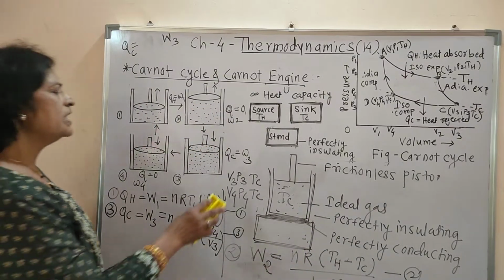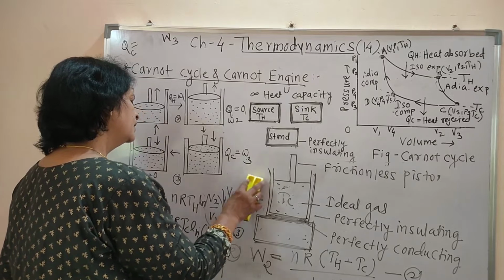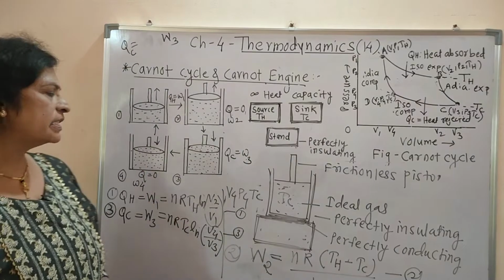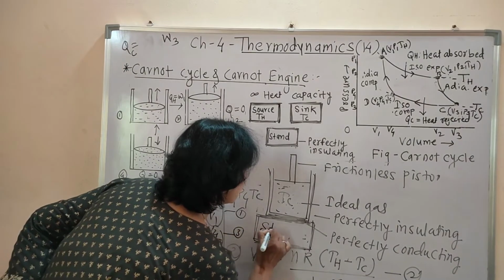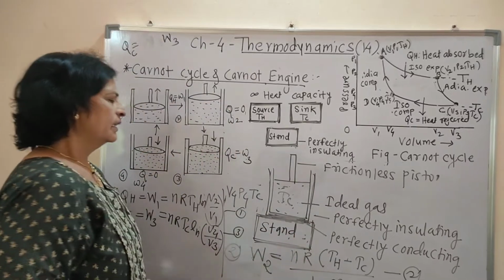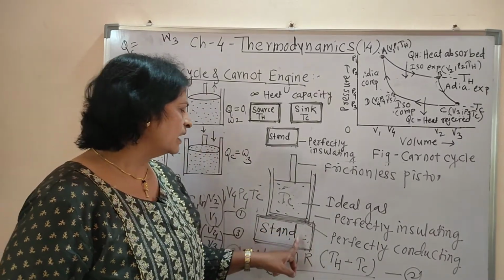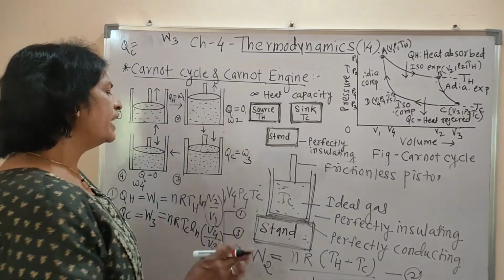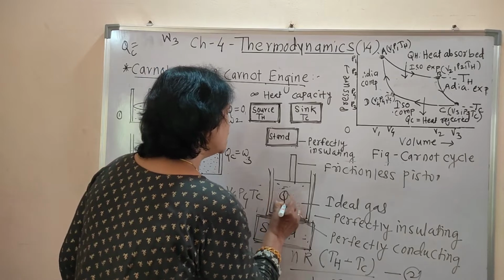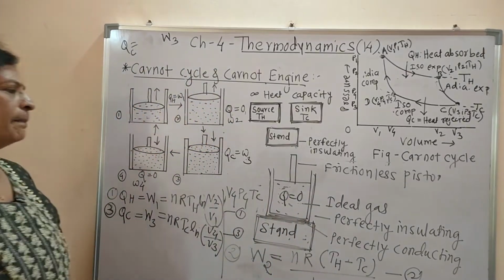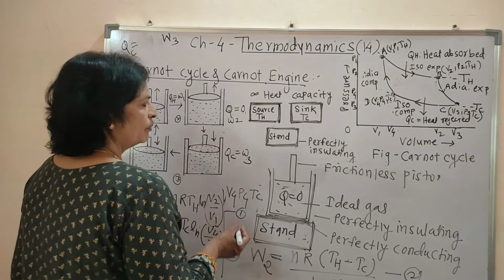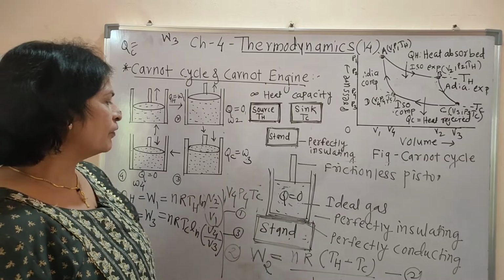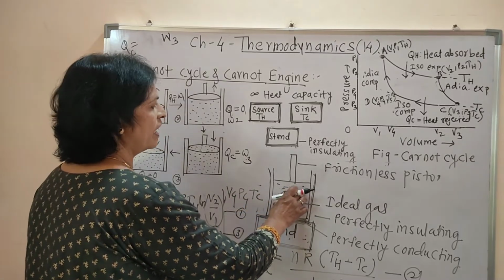Fourth case. Now the initial variables of the system are V4, P4, Tc. Here are the initial variables. Now the system changes. If we keep the system on the stand, again what happens? The boundary of the stand is perfectly insulating, though the base is perfectly conducting, so no exchange of heat is there, means Q is equal to 0. But what happens? Then the compression is there because volume goes on decreasing, and therefore adiabatic compression is there.